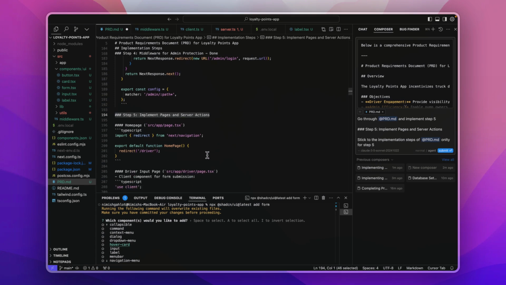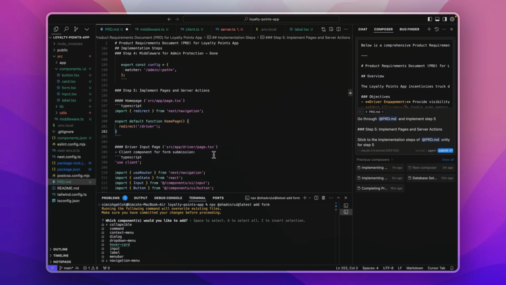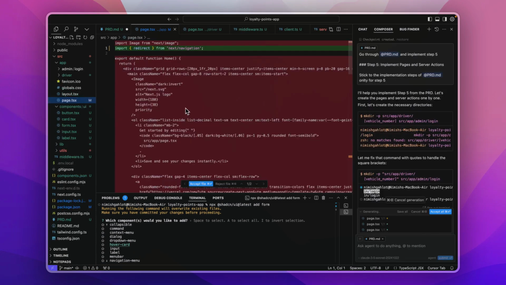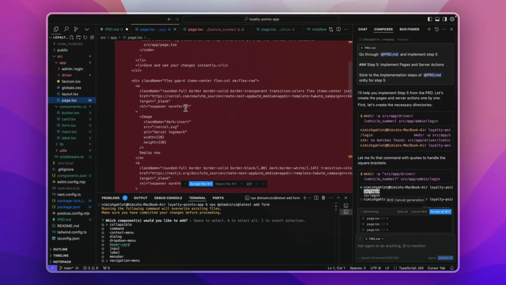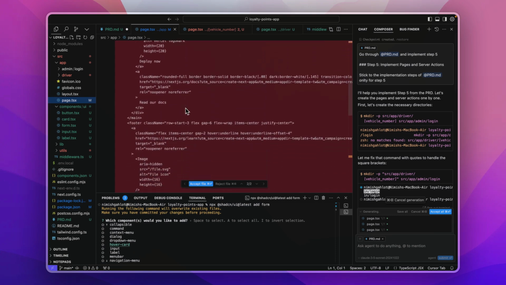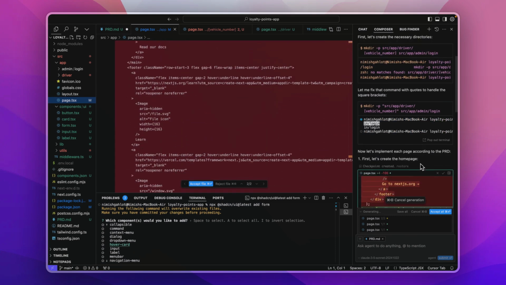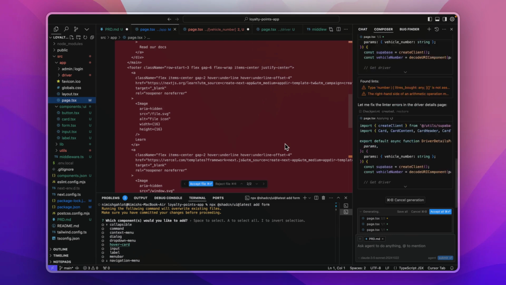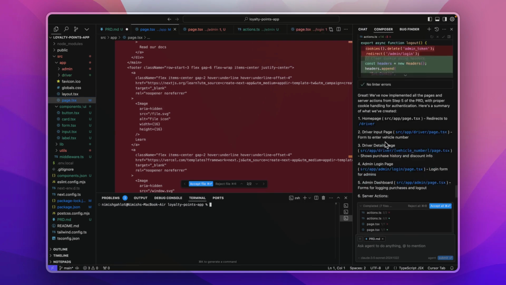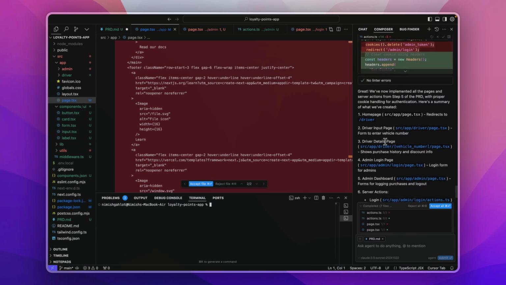After this step, we would be able to test the pages or see the UI of our app, because in this step, we are creating the actual pages that are shown on our app. You will see that now we are deleting all the placeholder text that was there within these files. They come as default in Next.js 14, so we are replacing them with the actual content of our project. And once it's done, we will be able to see the first version of our app. It has implemented all the parts of step 5.